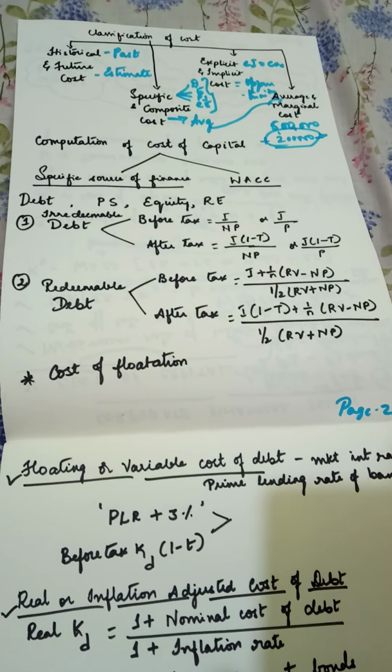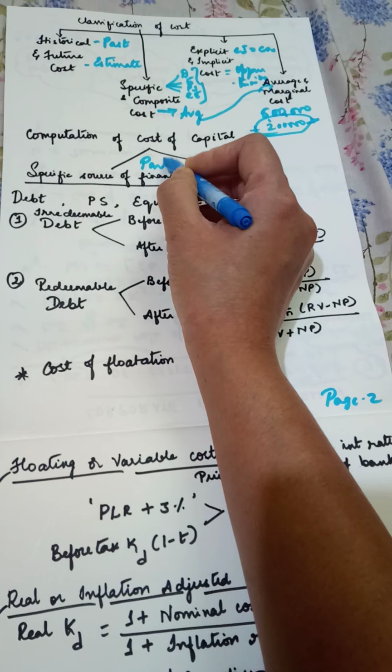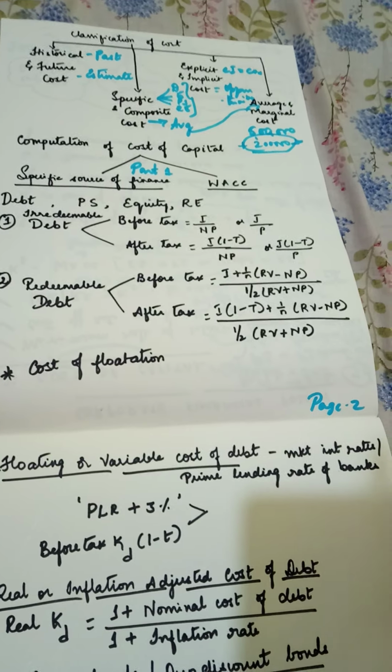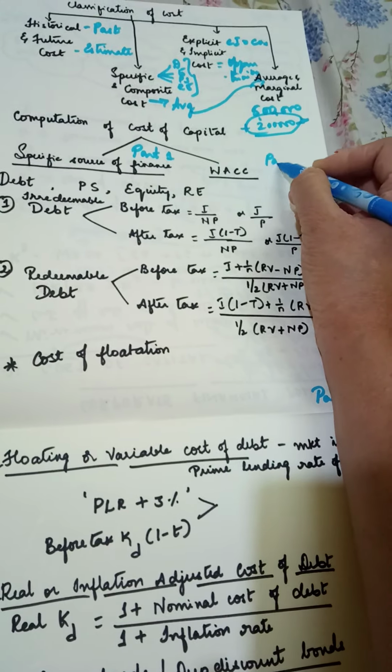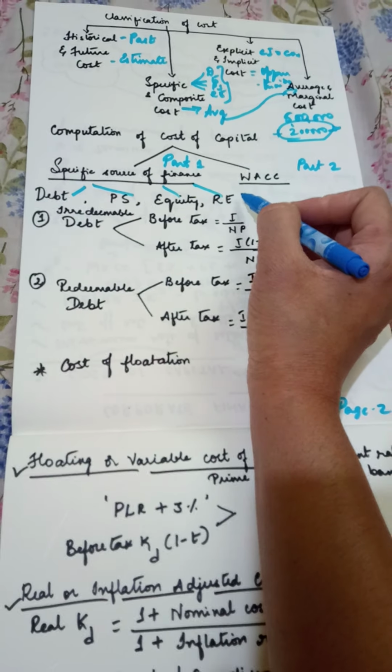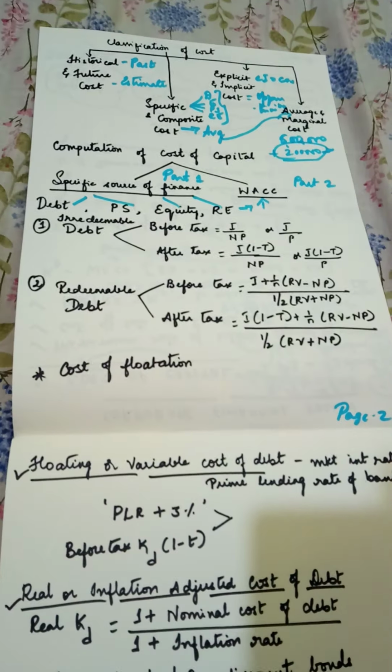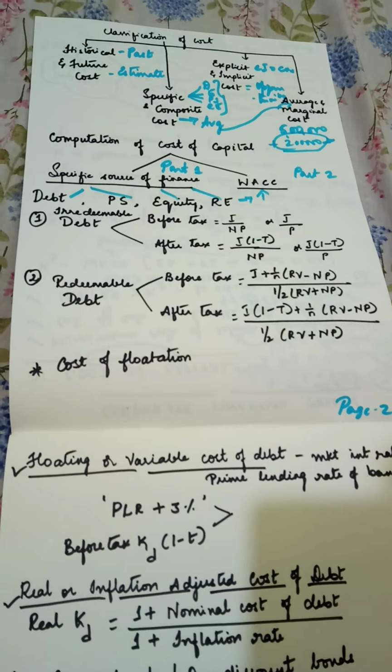Computation part, we have come to the practical aspect. Again, here there are two types. In part 1, you are learning computation of cost of capital of each source. In part 2, you are going to learn about computation of WACC. As mentioned earlier, in the computation of specific source of finance, you will calculate cost of debt, cost of preference, cost of equity, cost of retained earnings. The cost of each source will be computed separately or individually, and all these sources together will be computed in case of WACC.